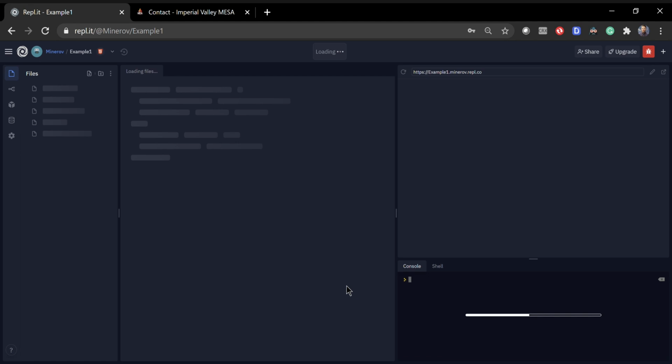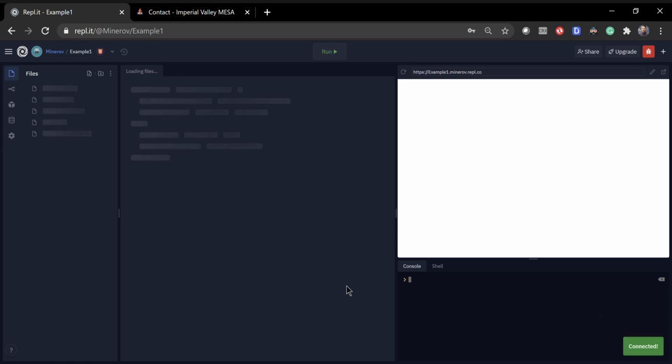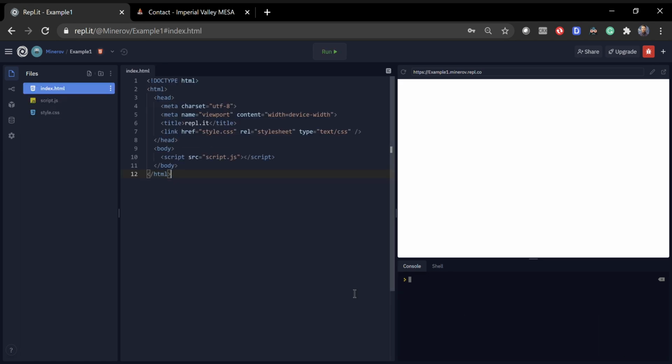Then we're going to create our first file. It might look a little different than this, but the whole window is going to look exactly the same as to where the files are going to be, the settings, and all the different stuff. The files that you see right here where my mouse is are the languages that we're going to use in order to make our first website.